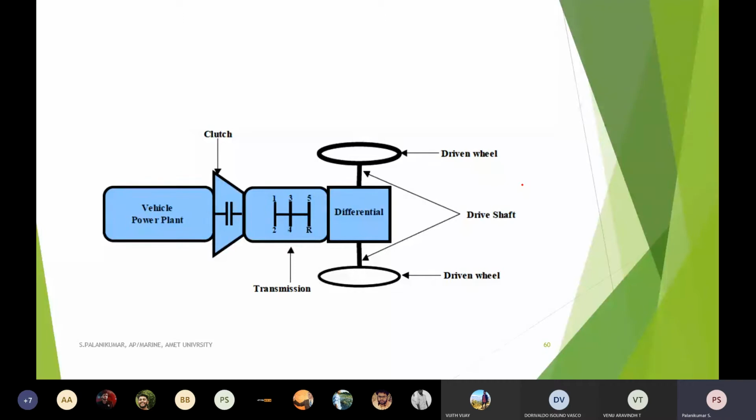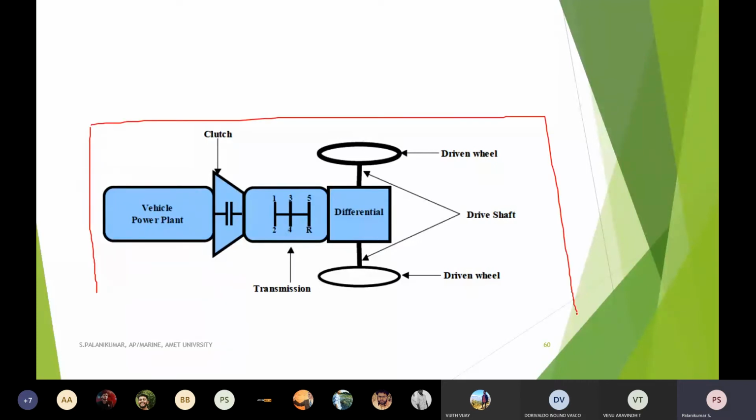So when you go for any power requirement, this is a general block diagram by which power is produced in any vehicle. Here I mentioned vehicle power plant.